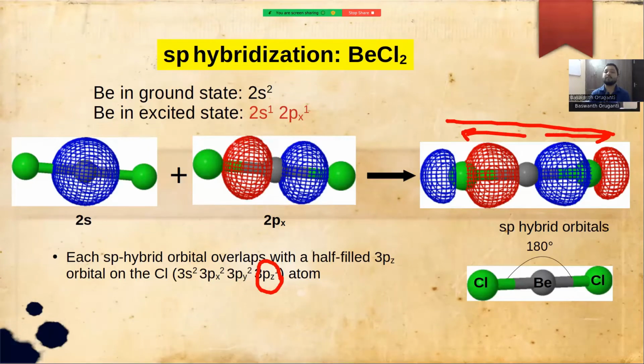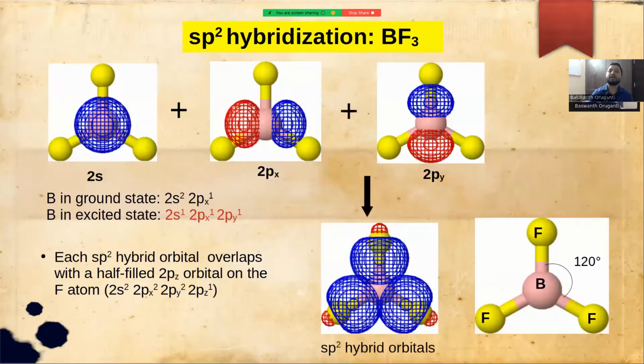Each sp hybrid orbital overlaps with a half-filled 3pz orbital on the chlorine atom, forming a Be-Cl bond. So here we have a total of two Be-Cl bonds which are at a 180 degree bond angle. So this is the bonding in beryllium chloride, BeCl2. Now let us move to sp2 hybridization. Here one s orbital and two p orbitals combine to form 1 plus 2, 3 sp2 hybrid orbitals.